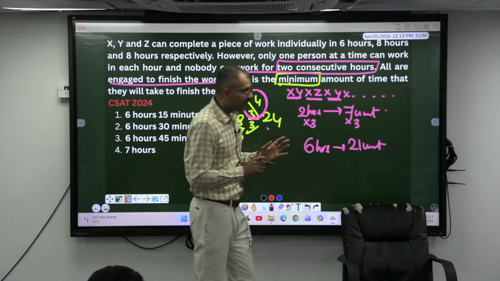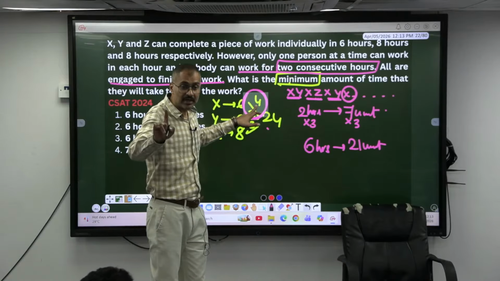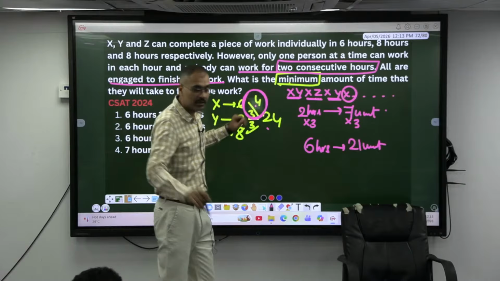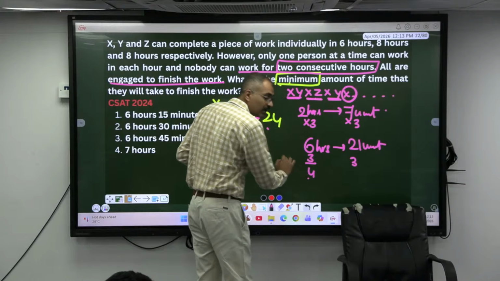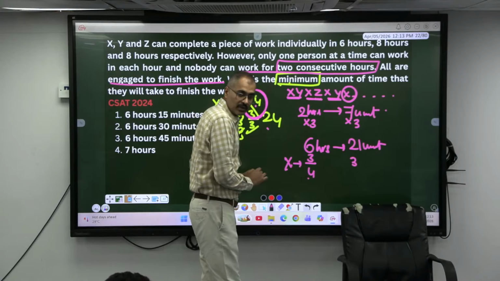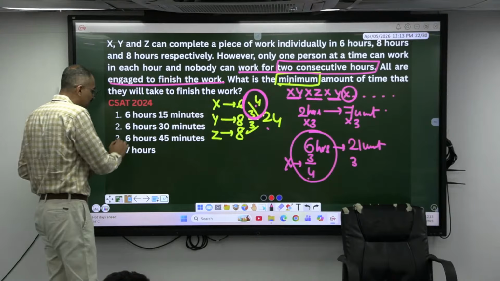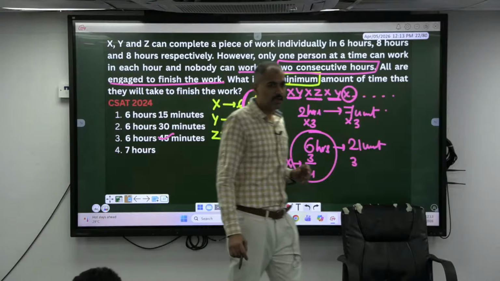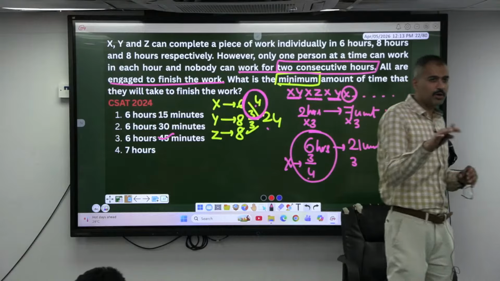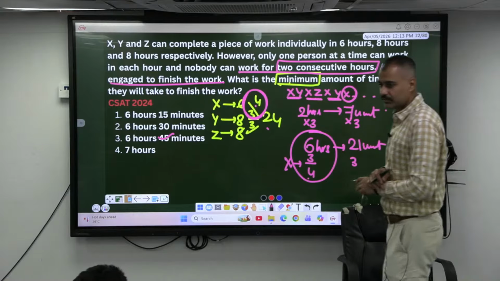If I put X here, what is the efficiency of X? 4 units in 1 hour. But do we need 4 units? No, we need only 3 units out of 4. Out of 4, he will do only 3 units. So what is the time here? 6 and 3/4 hours. In 1 hour he does 4, so in 3/4 of an hour he does 3, which is 3/4 of 4.